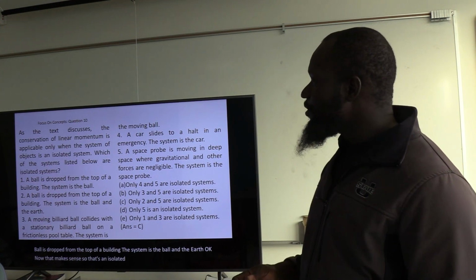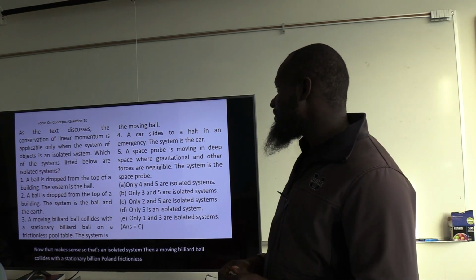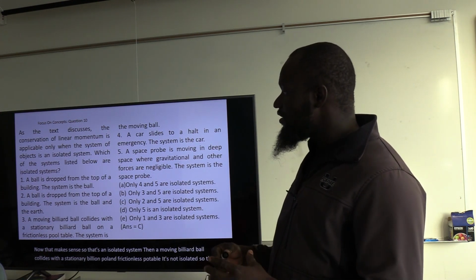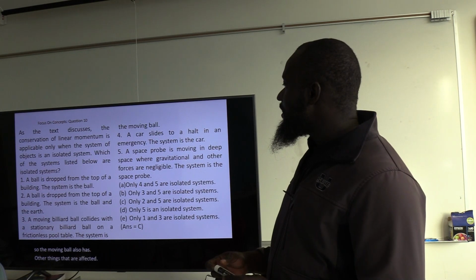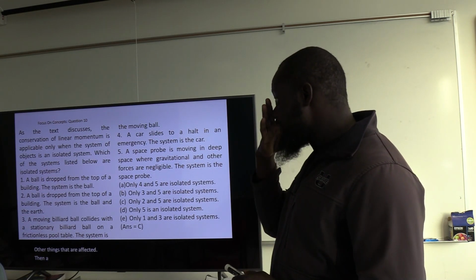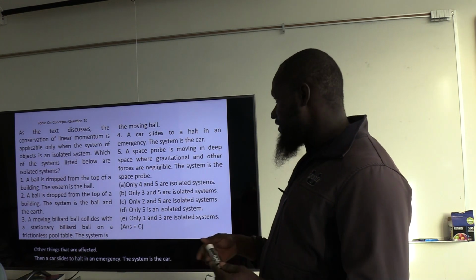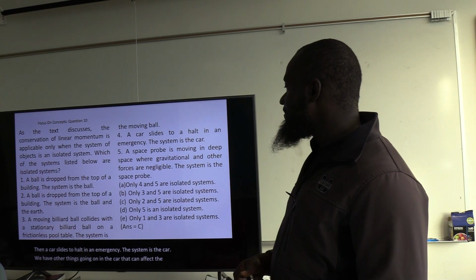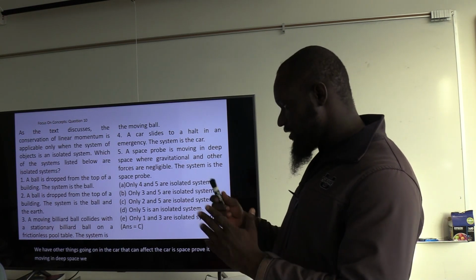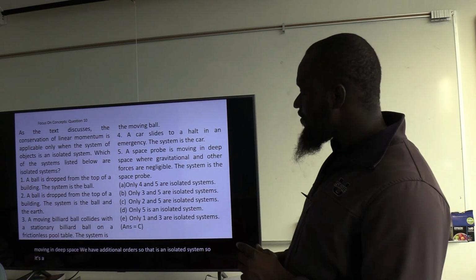Then a moving billiard ball collides with a stationary billiard ball on a frictionless pool table. It's not isolated, so the moving ball also has other things that can affect it. Then a car slides to a halt in an emergency. The system is the car. We have other things going on in the car that can affect the car. A space probe is moving in deep space where gravitational and other effects are negligible. So that is an isolated system. So it's a little kind of confusing.